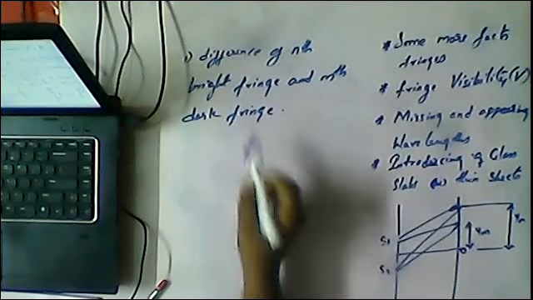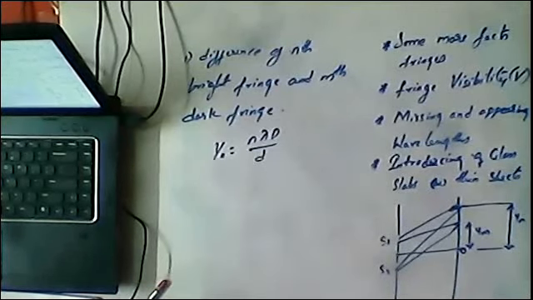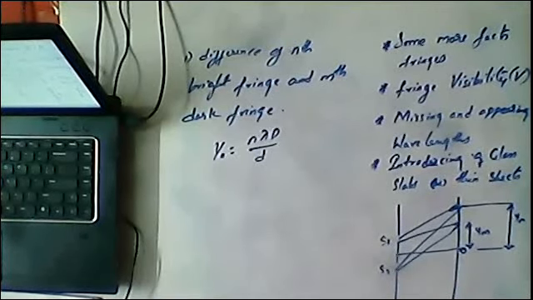We already know that yn is equal to n lambda D by d. Similarly, ym, the mth order dark fringe. How to obtain the mth order dark fringe?